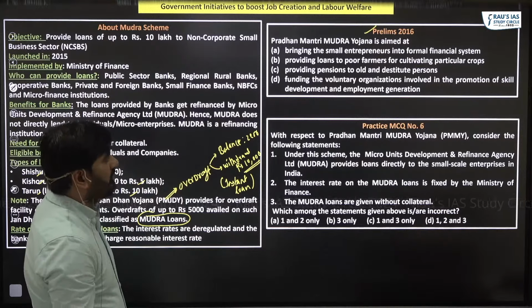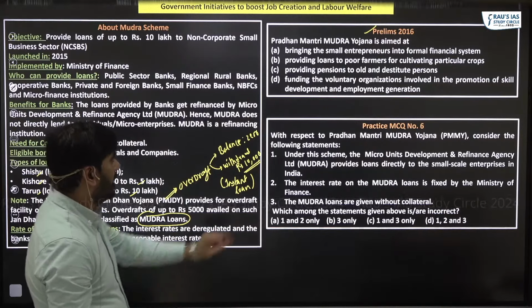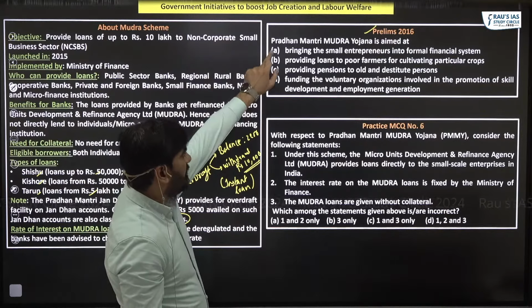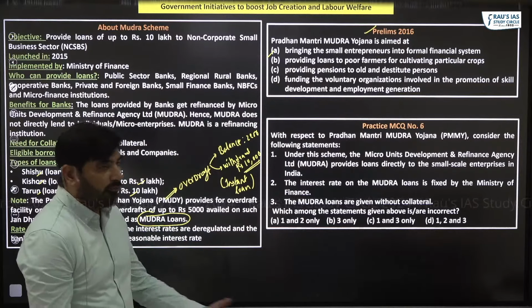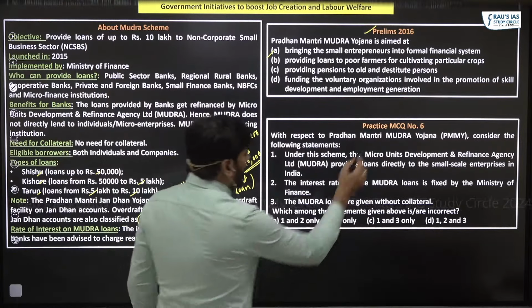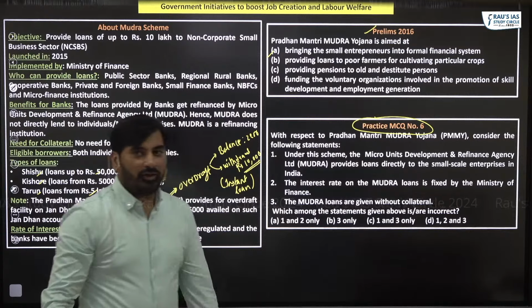Pradhan Mantri Mudra Yojana is aimed at, obviously the answer is, bringing the small entrepreneurs into the formal financial system. Look at this practice question and let me know the answer, all of you.